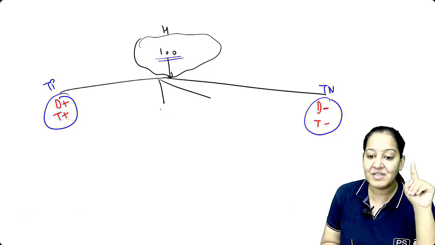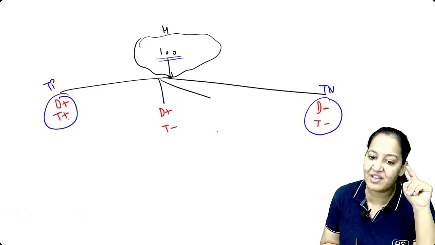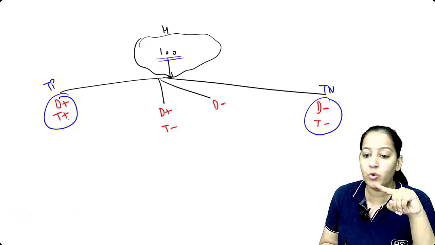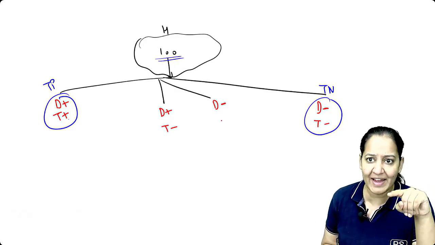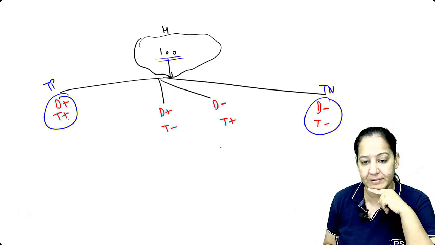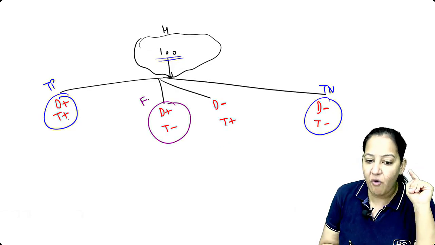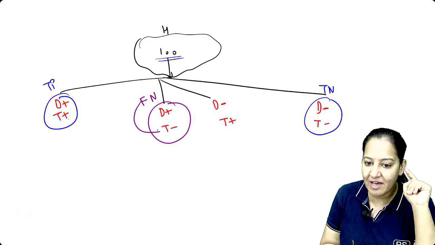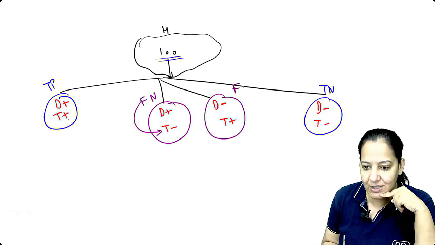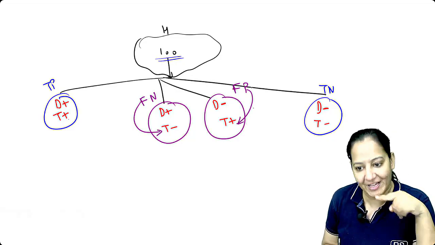So there is a mistake. There are some persons who have the disease, but by mistake, the test is saying they are negative. Ideally, the test should say it's positive. And there are some persons who don't have disease. Ideally, the test should say you are negative, but the test results are positive in them. These two are unlucky people. These are known as false negative. False negative means they are falsely negative. Actually, they are not negative. And these are known as false positive. They are not actually positive. Actually, they are negative, but they are falsely positive.